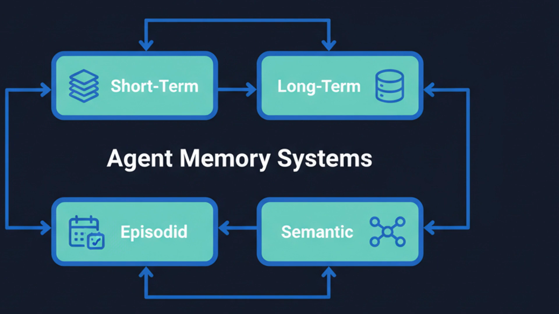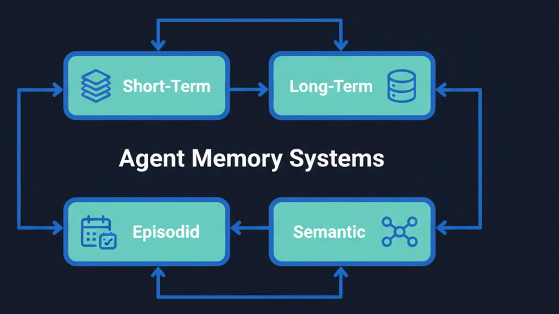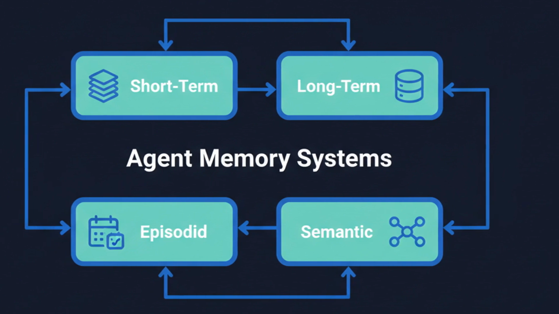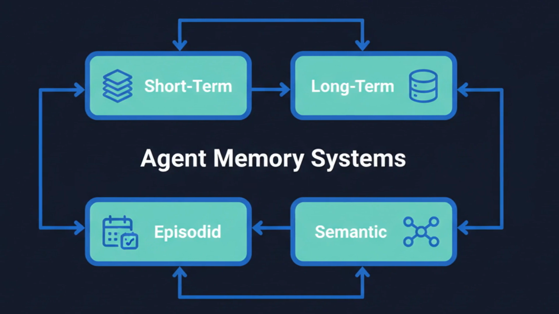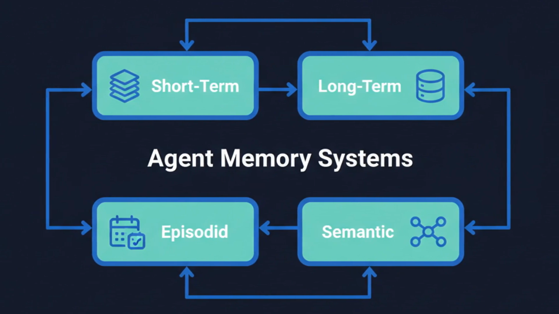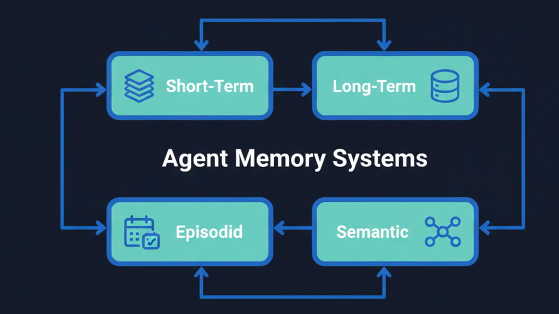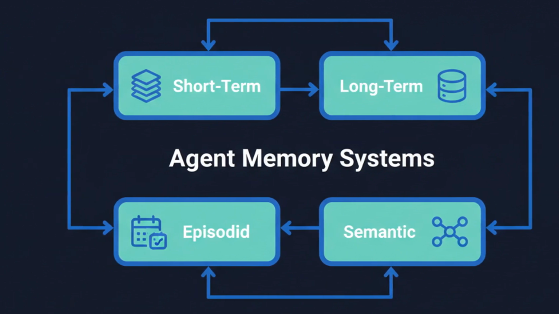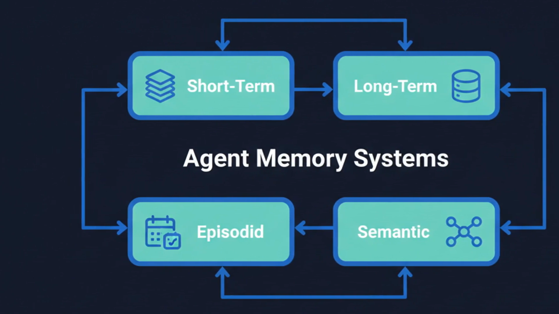Short-term memory handles the current conversation context. Long-term memory persists knowledge across sessions. Episodic memory recalls specific past experiences with temporal context. And semantic memory stores general knowledge and facts independent of when they were learned. Each has different storage mechanisms, retrieval patterns, and computational costs.